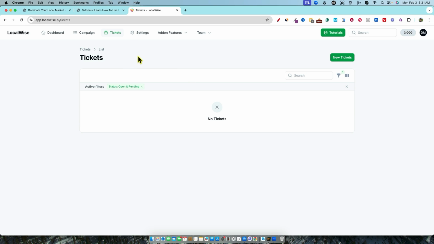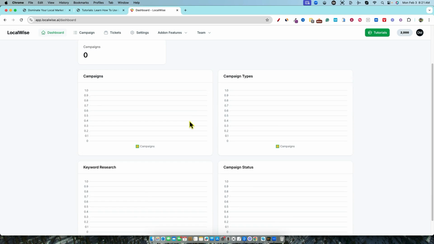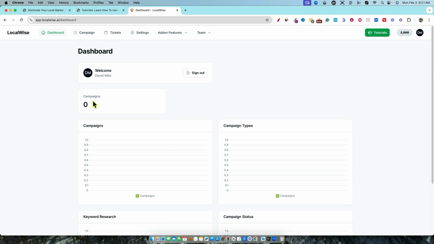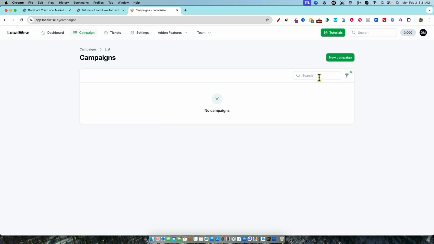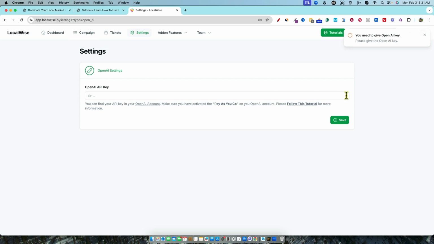I just really like the layout and the UI of Chris's software. It's just super clean, super intuitive, very, very easy. You're just going to come over here. You just want to make it to this page right over here. I want to see if you can get to a new campaign from the dashboard menu. We're going to go over to dashboard real quick. So you're on dashboard? No. So literally that's what you're going to do. You're going to come over here, go to campaign, and go to new campaigns. And then I need to go and add my OpenAI. So I'll be right back.